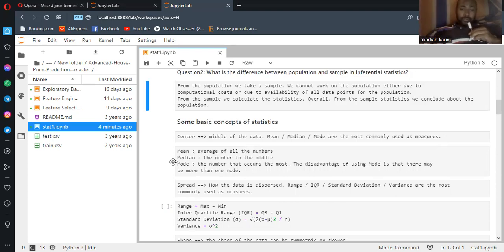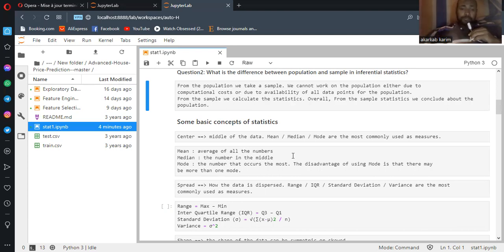So if we go to the mean, it is the average of all the numbers. If we have a list between brackets of numbers, to get the mean we just sum all the elements divided by the number of elements we have. Sum of numbers divided by the number of elements.